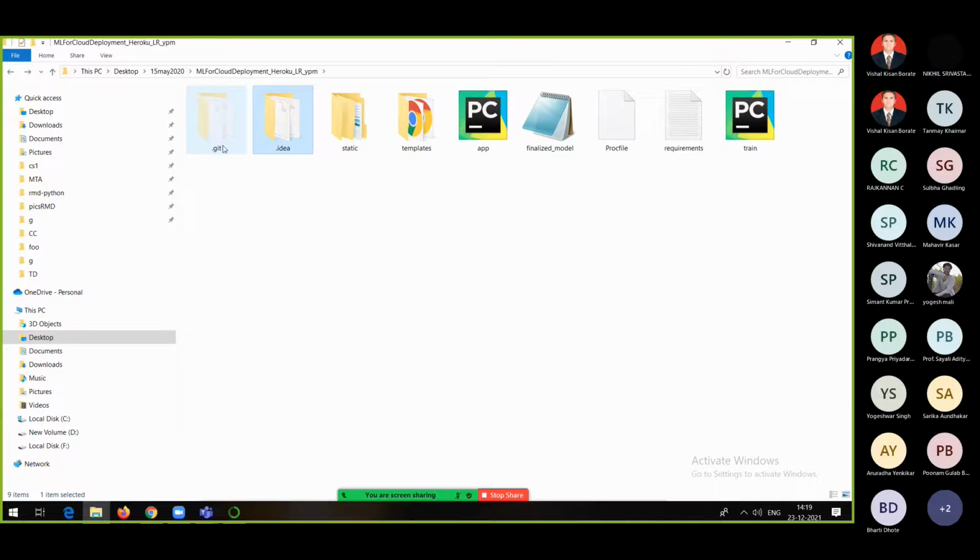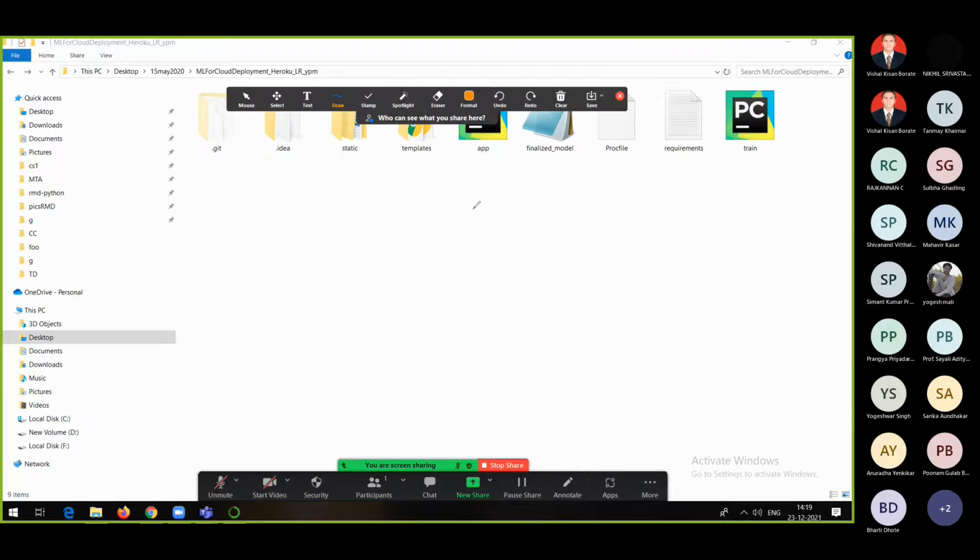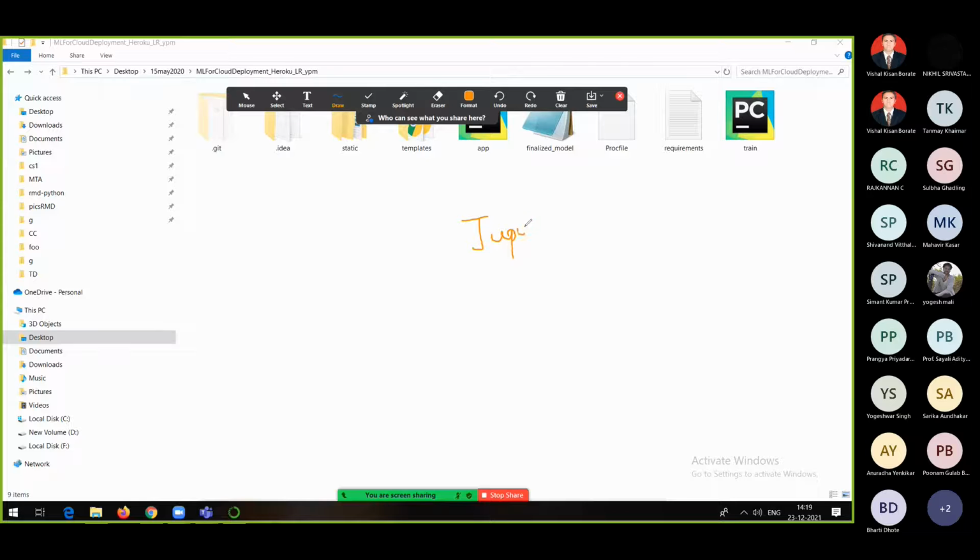These files are created whenever you run the project. See how to run it, if you have PyCharm installed on your machine. On the first day itself, I told you that I'll be going with two tools. In my case, I'll be making use of Jupyter Notebook. If someone is aware of something else, definitely you can go with that, no problem at all. And I will be going with PyCharm, right?